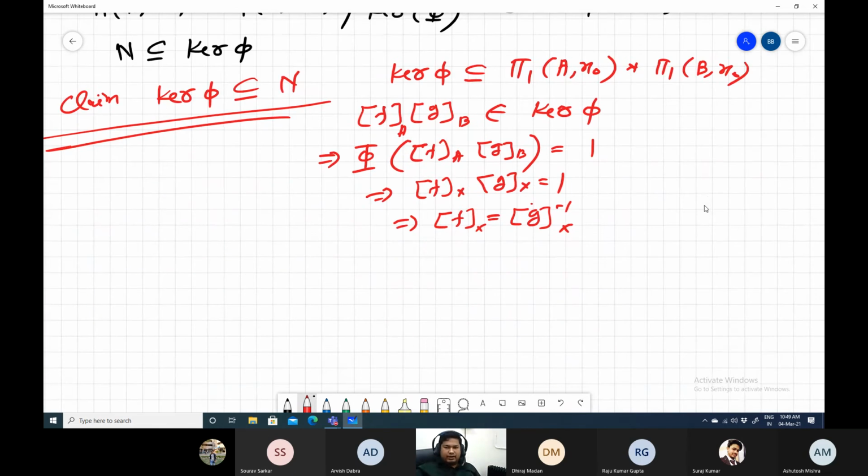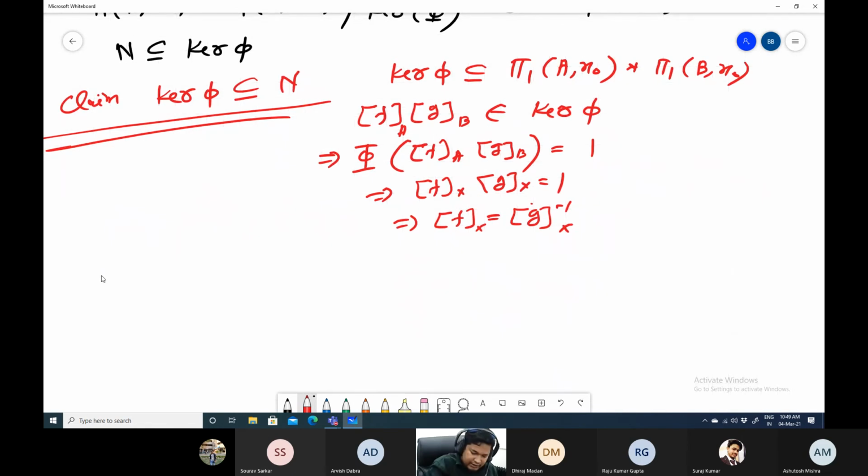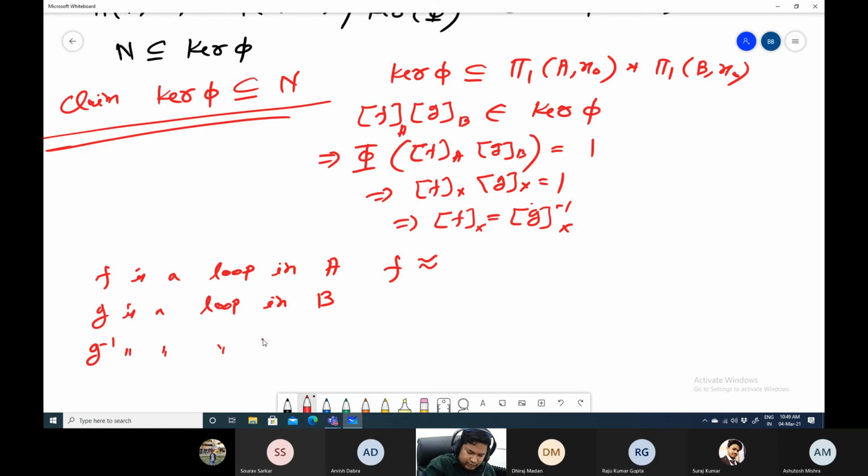Now what is given? Given that F is a loop in A and G is a loop in B, therefore G inverse is also a loop in B. G inverse means G bar. Now F is a loop in A, G inverse is a loop in B, and it is given that F is homotopic to G inverse.